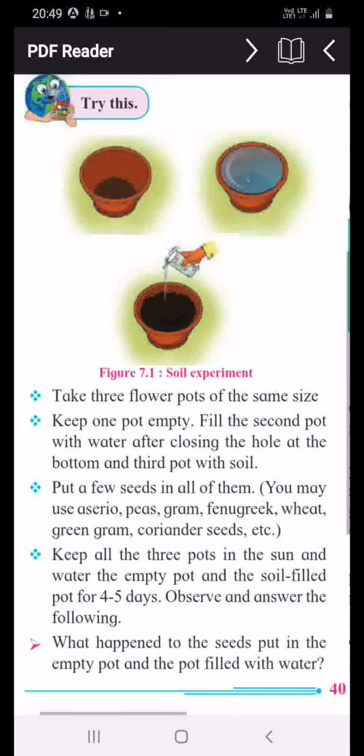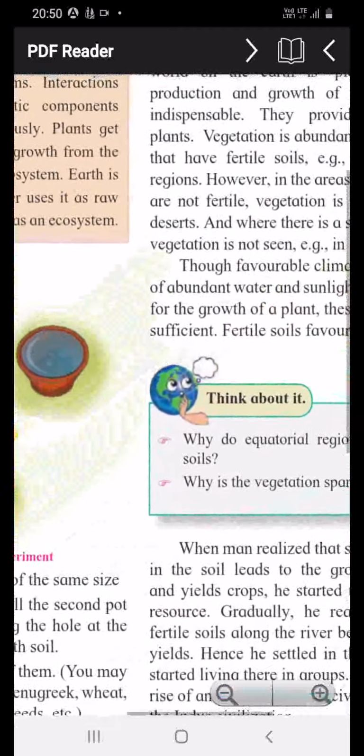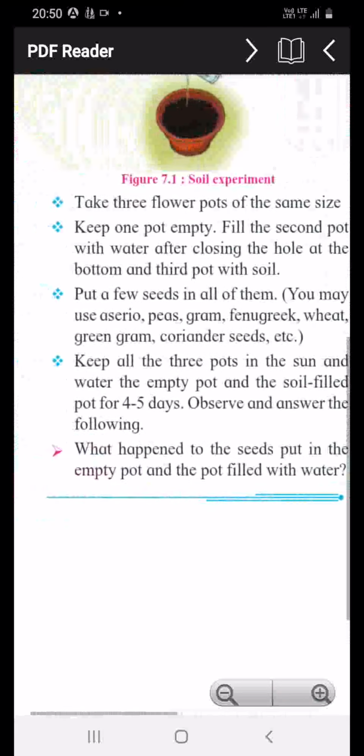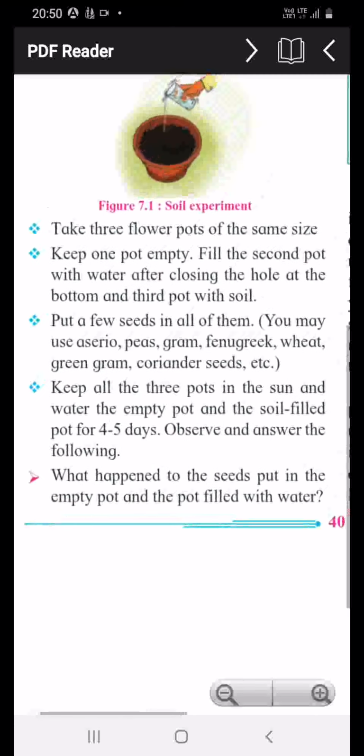You have to observe this. What will happen to the seeds put in the empty pot and the pot filled with water? What happened to the seeds which you put in the pot filled with soil? What do you learn from this? For growing a plant, sunlight is required, soil is required, fertilizer is required, and seeds are required.